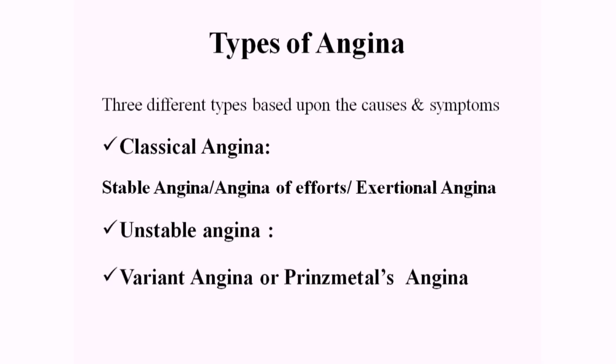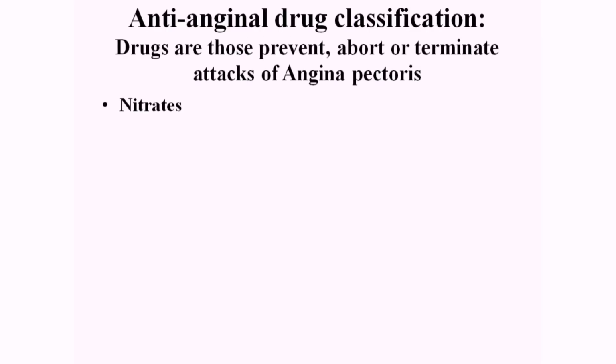It is mainly due to ischemia from obstruction or spasm in the coronary artery, and it affects heart rate, contractility, preload, and afterload. This causes disturbance in the oxygen demand and imbalance, causing ischemia. Classification of anti-anginal drugs. These are drugs that prevent, abort, or terminate attacks of angina pectoris.